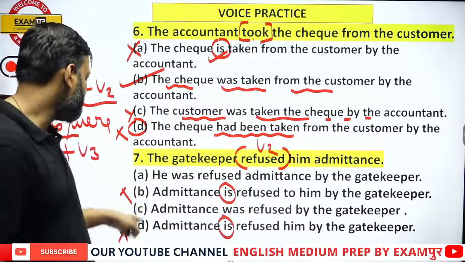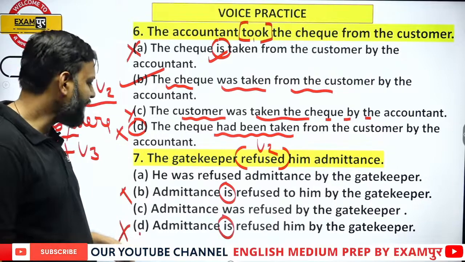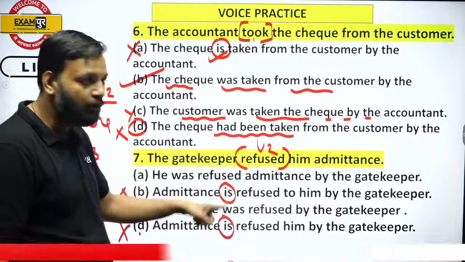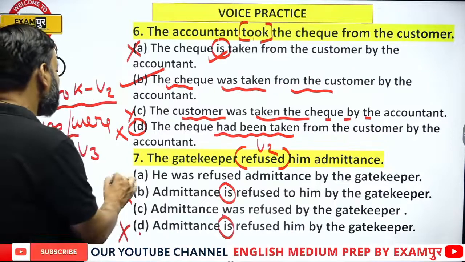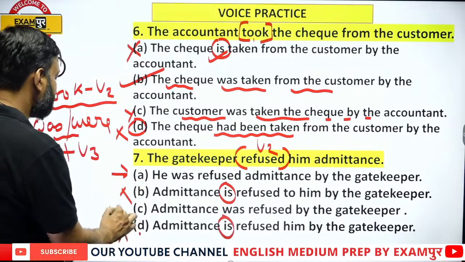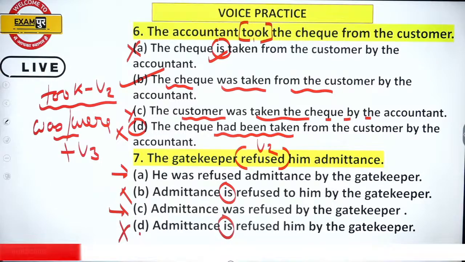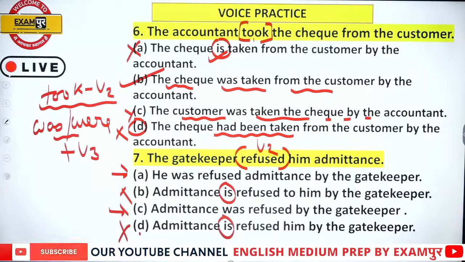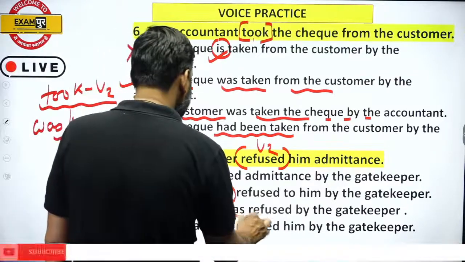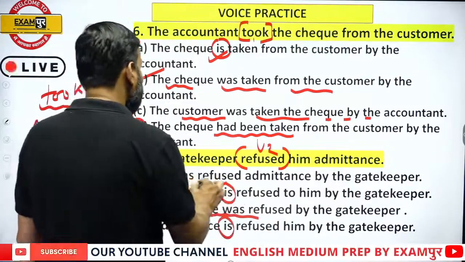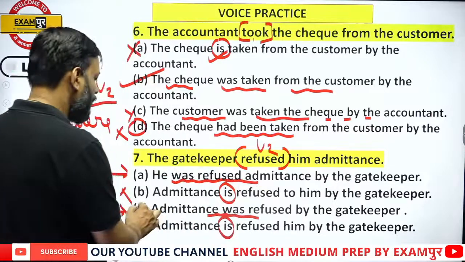So option B and option D have been eliminated because they have wrong tense usage. Now we have two more options, A and C. Which should be the right answer? He was refused admittance by the gatekeeper. Admittance was refused? Admittance was not refused, he was refused admittance.